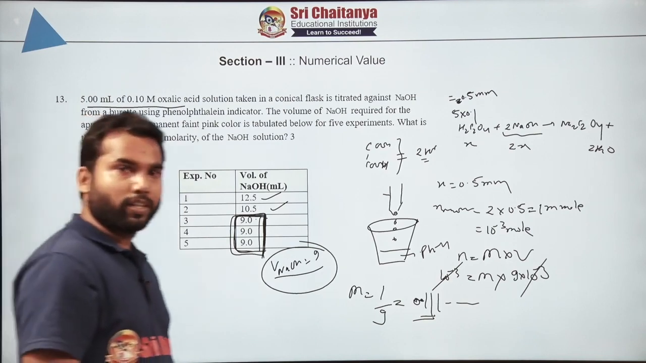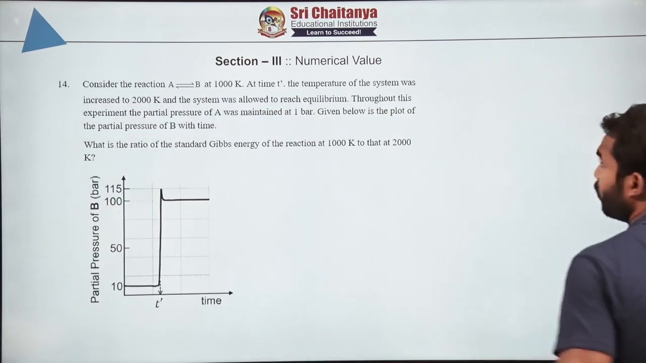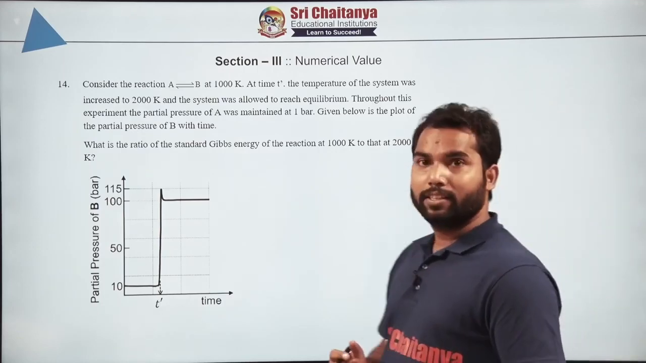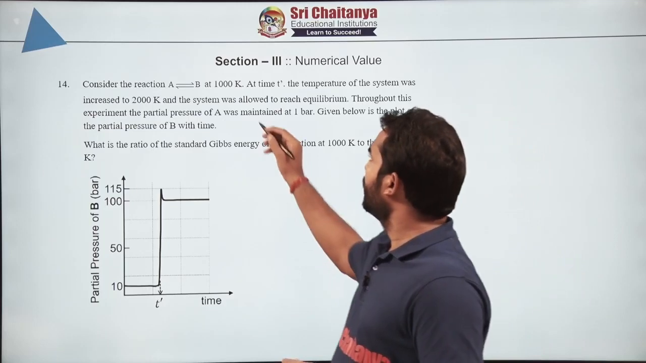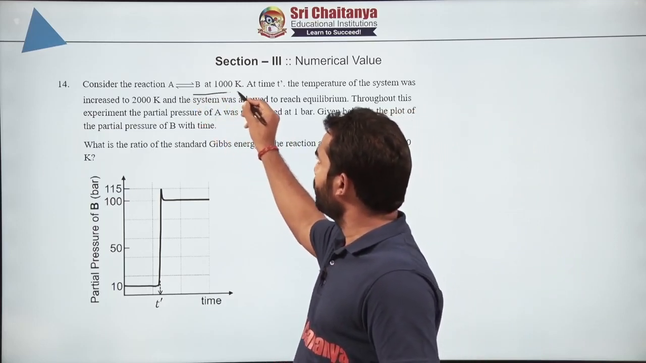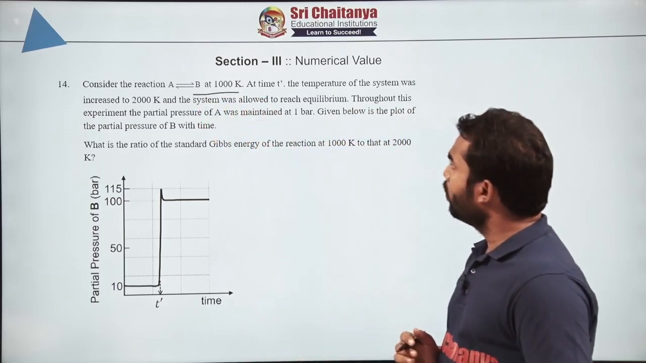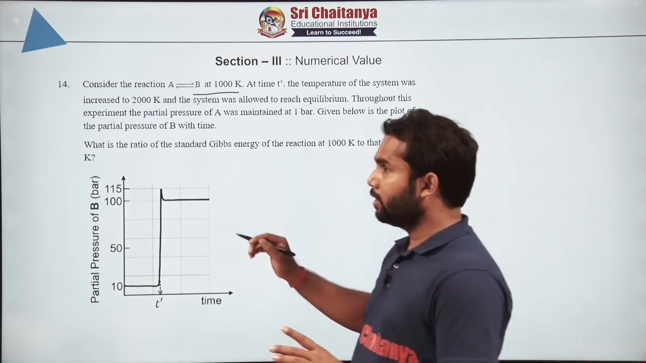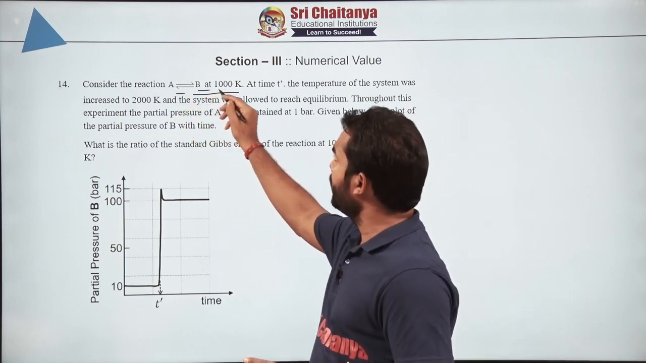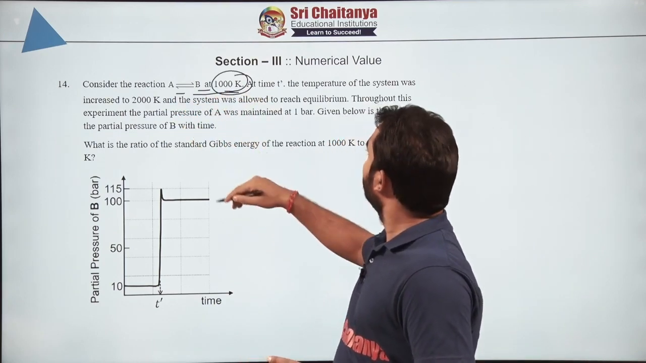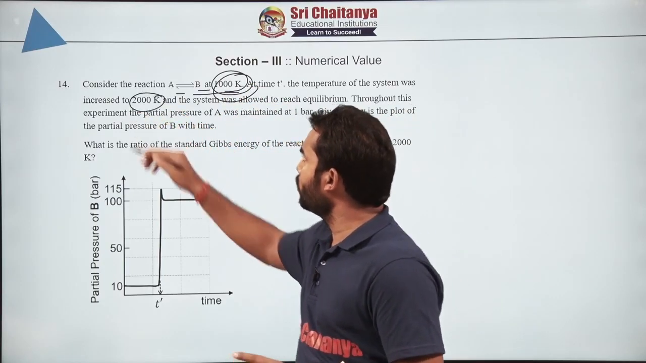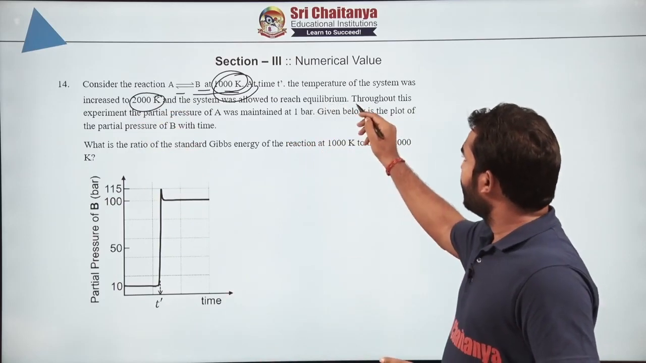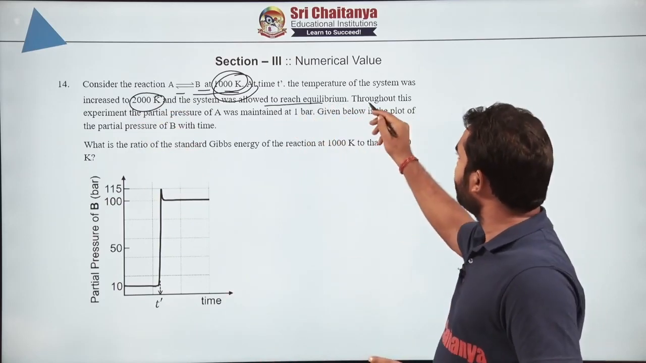So moving to the next question, question number 14, and this is again a physical chemistry question, which is taken from the chemical equilibrium portion. Now what is given here? Consider the following reaction A to B, which is taken at 1000 degrees, and the same reaction is repeated at 2000 degrees also, and it was allowed to reach equilibrium.